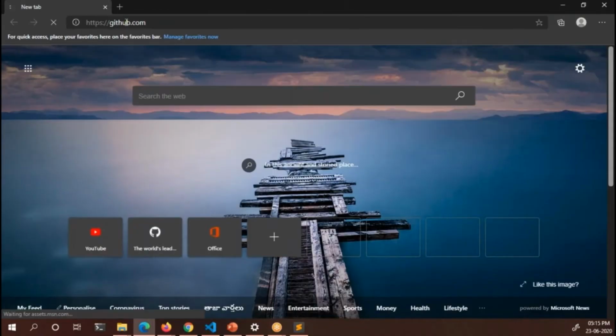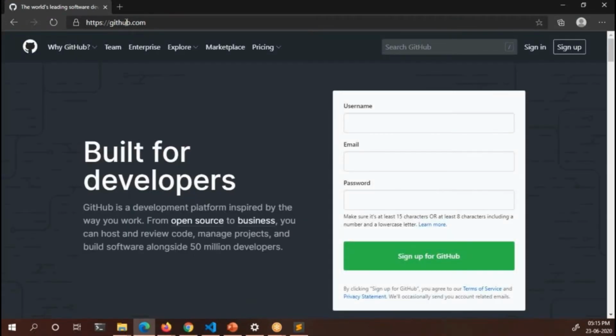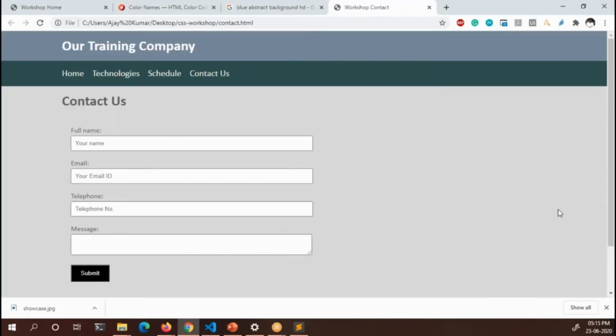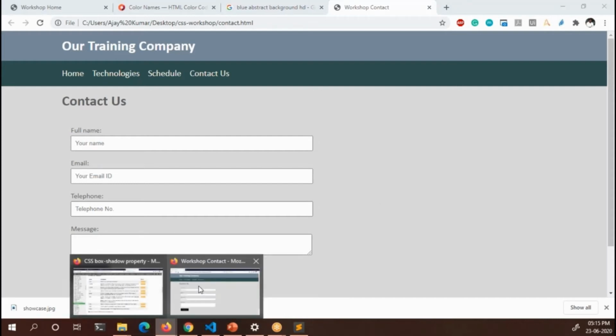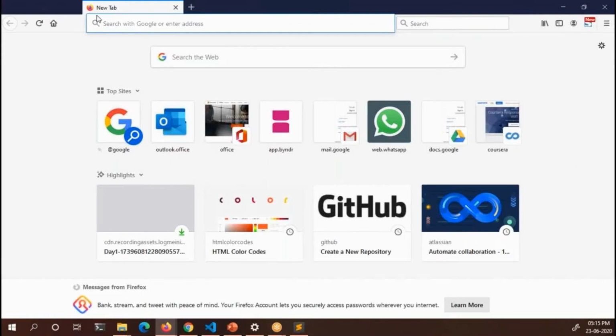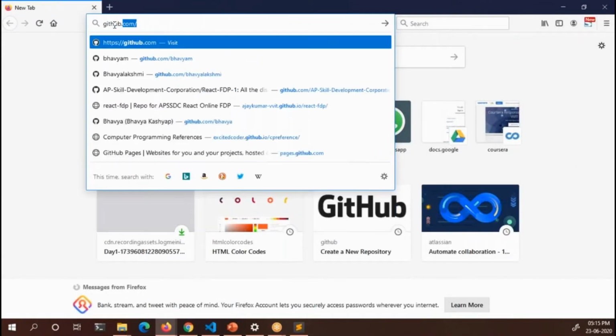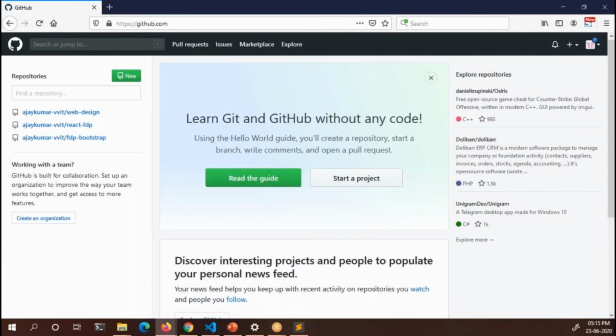If you don't have a GitHub account, you can simply go to github.com, fill in these details, and sign up for GitHub. If you have GitHub, then you can simply log into your GitHub account. When you log in, this is what you see. What you need to do first is install Git in your system.